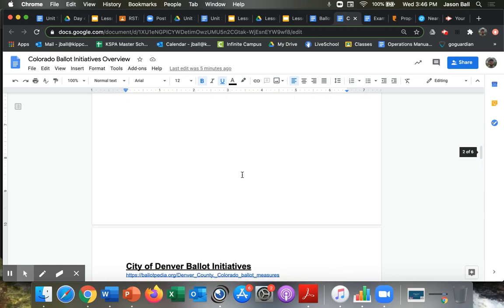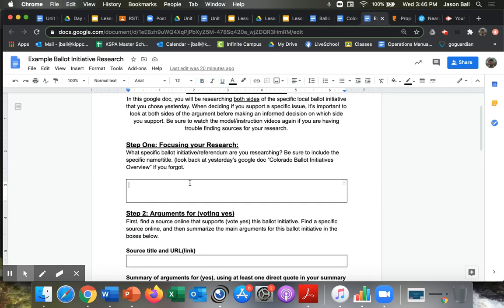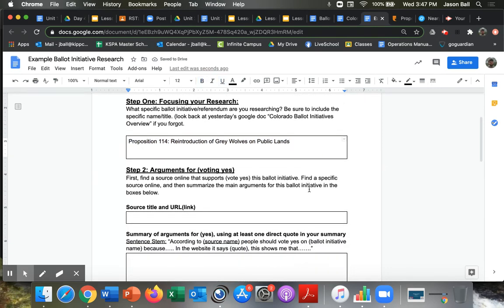But let's say, for example, I wanted to talk about this one. Proposition 114, reintroduction of gray wolves on public lands. I think that's interesting. So I'm going to copy that. And for step 1, I'm going to paste that just to show that that is what I'm actually writing about. So put that there, unbold and underline it, make it just look regular. But now I know what I'm talking about.